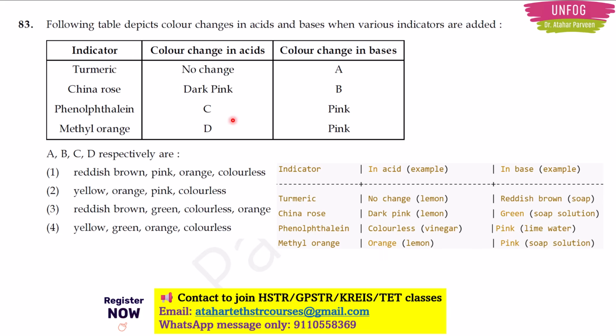So what all are there here? Alphabets, no? So those alphabets now we have filled with soap, that is reddish brown. Then in soap solution it becomes green. Then here vinegar becomes colorless and lemon becomes orange, right? So reddish brown, green, colorless, orange. So option 3 will be the correct answer here. So this way you can write down the information you have in a margin or below in the question paper or wherever you are allowed to do so, and you can come to the final answer there.